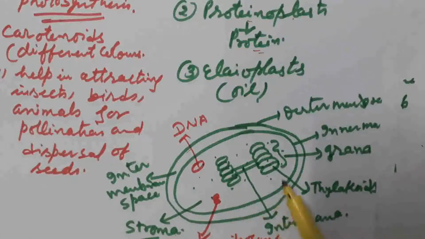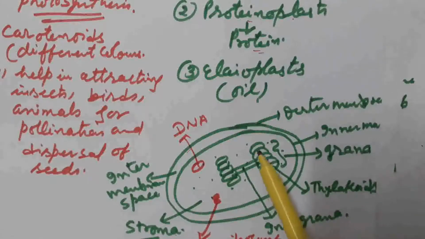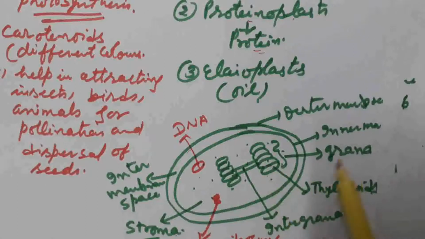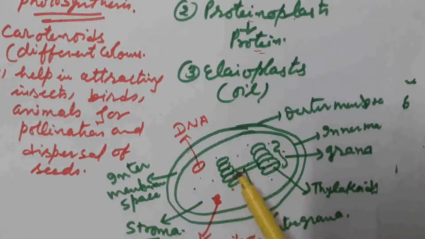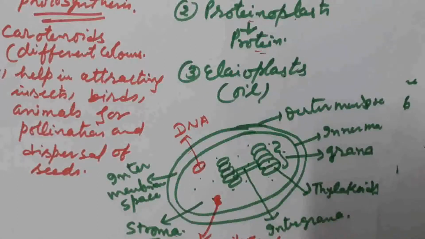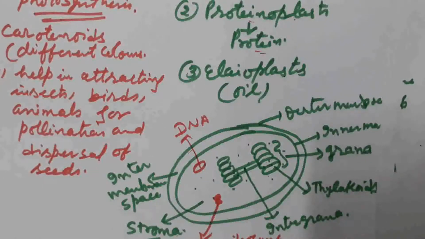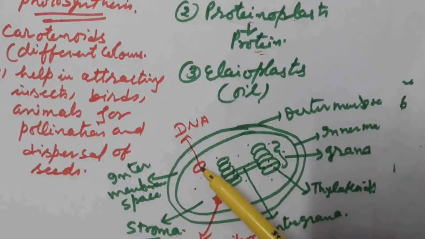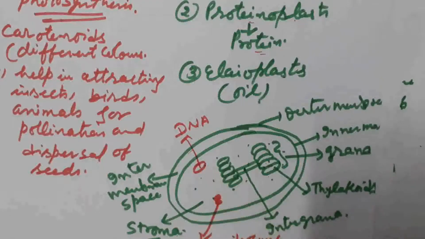Inside the stroma, sac-like structures are known as thylakoids. Thylakoids pile up on each other and constitute a grana-like structure. Two grana are interconnected with the help of intergranum. It is a semi-autonomous cell organelle as it consists of its own DNA and ribosome. So they can also synthesize their own protein like the mitochondria.